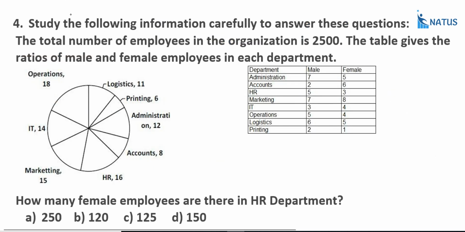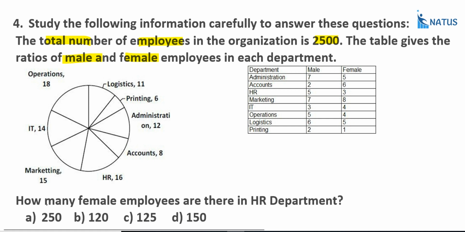Fourth one. Study the following information carefully and answer these questions. This is a data interpretation question. The total number of employees in the organization is 2500. The table gives the ratios of male and female employees in each department. Here, first you will find the sum of all these numbers: 11 plus 6 plus 12 plus 8, 11 plus 7, 6, 17, 29, 37, 53, 68, 82, and next 100. So this is the pie chart and this is the calculation form.